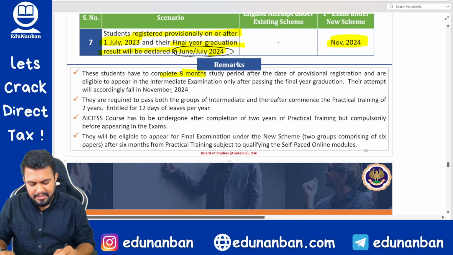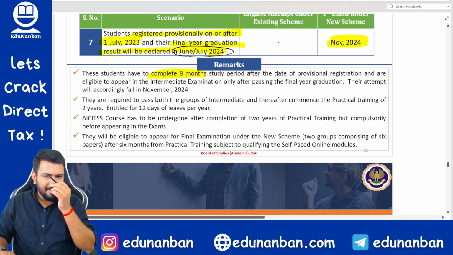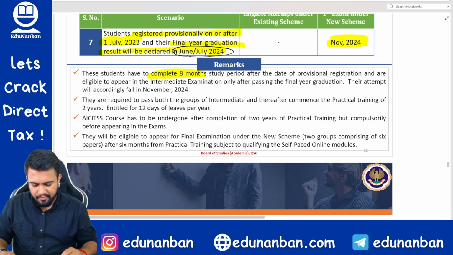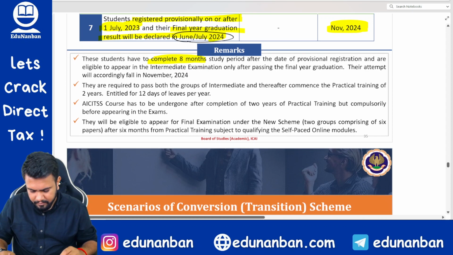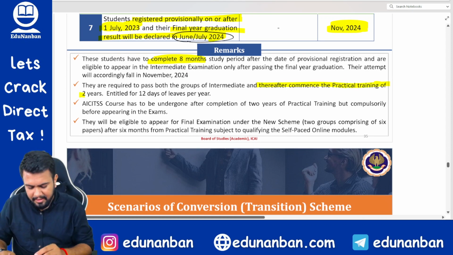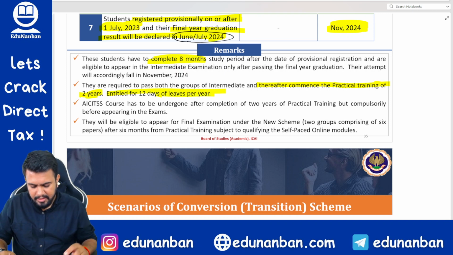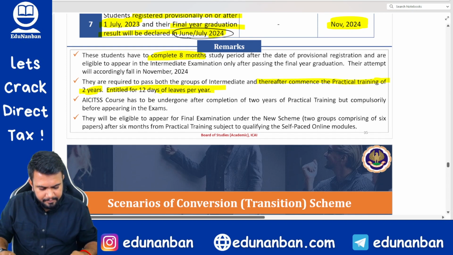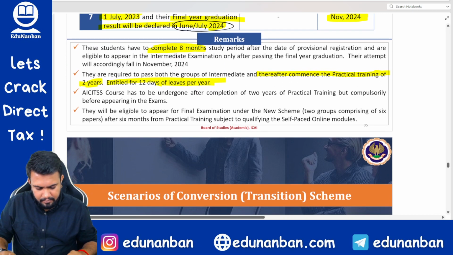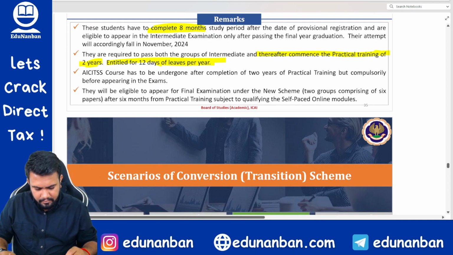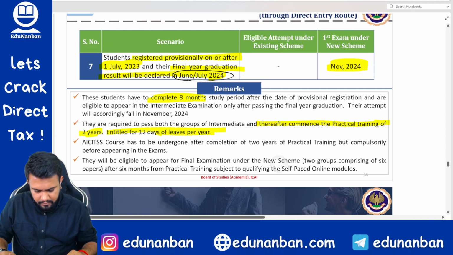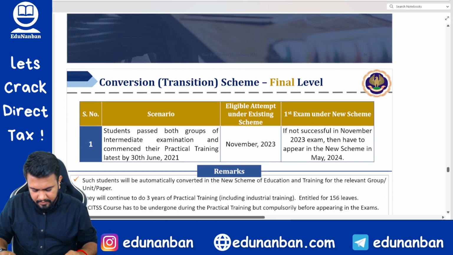Okay, because the 8 month study period will be complete only by November 2024. They are required to pass both the groups and thereafter commence practical training of 2 years, entitled to 2 years of leave. Fine.